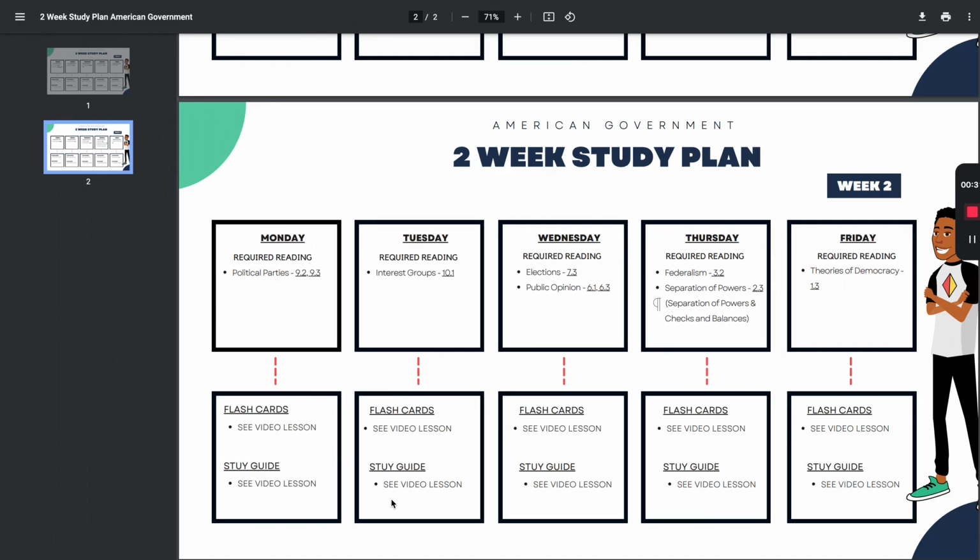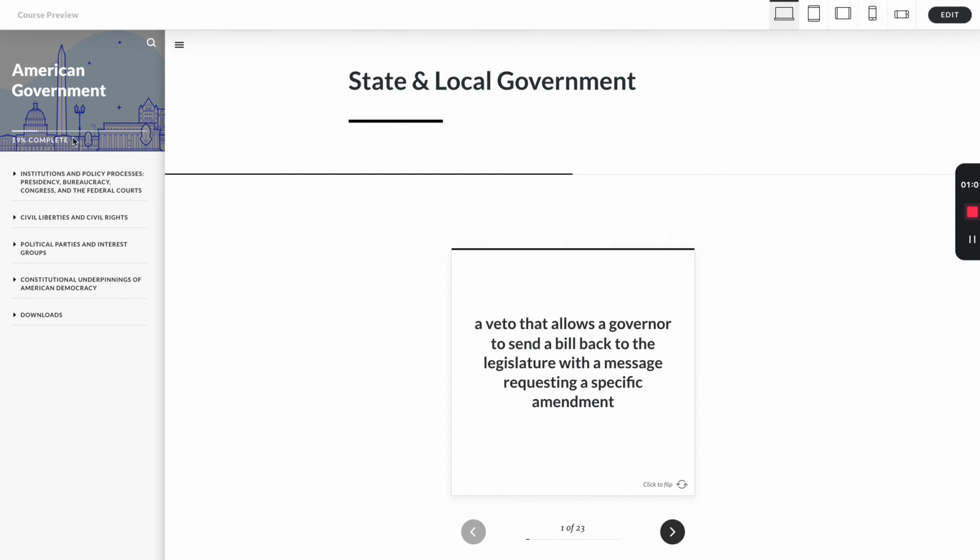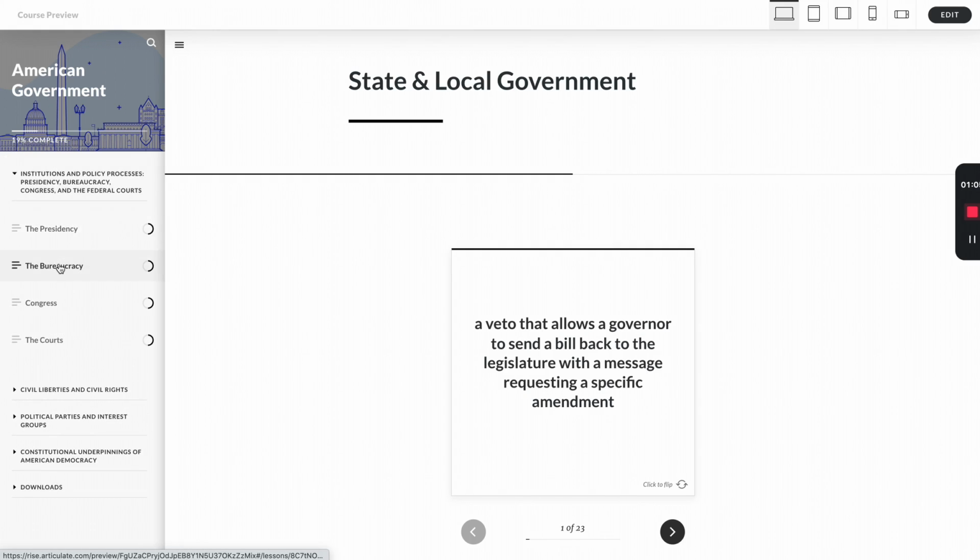Now, I didn't say this in the first video. If you want to break up the flashcards, that's fine too. I had it to where you were going through all the flashcards and the entire study guide in 1 week. If that's too much for you, then break it up. Instead of doing 5 pages a day in the study guide, do 2 or 3 pages a day. And instead of doing 1 section a day for flashcards, just do 2 subsections for 1 day.